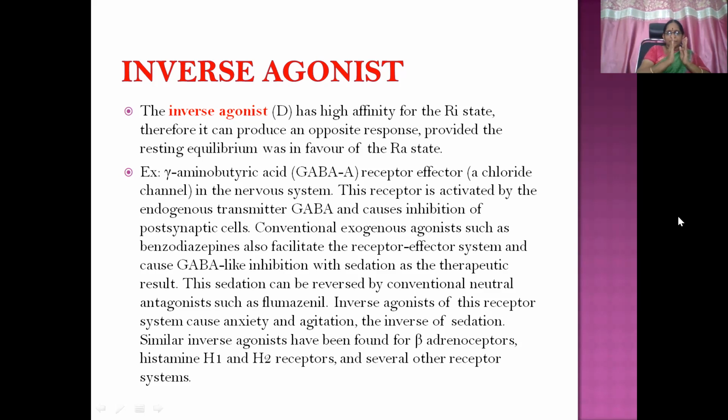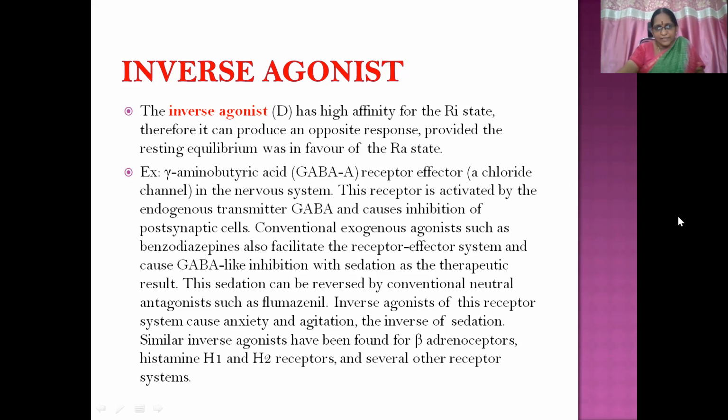This sedation can be reversed by conventional neutral antagonists such as flumazenil, the benzodiazepine receptor antagonist. Then inverse agonists of this receptor system cause anxiety and agitation, the inverse of sedation. So inverse agonist means exactly opposite effects to that of an agonist. Beta carbolines act like inverse agonists to the agonist molecules.